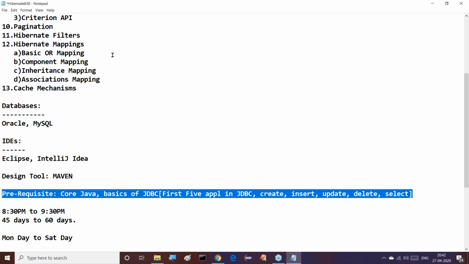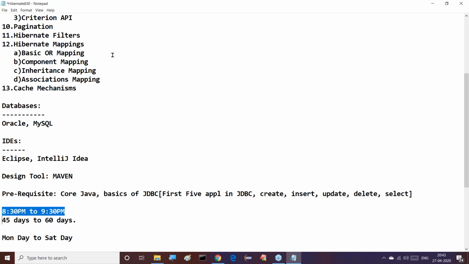Right, sir. Now, the prerequisite for Hibernate is which one? Core Java is required and basics of JDBC. Right, we require that. Then the timing and total duration are given here.